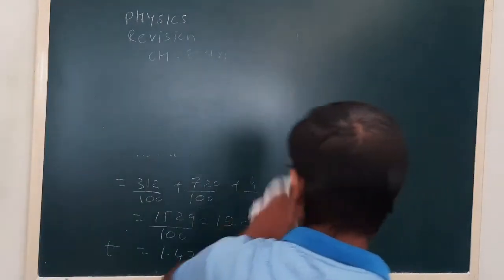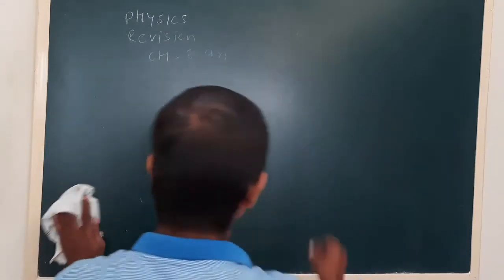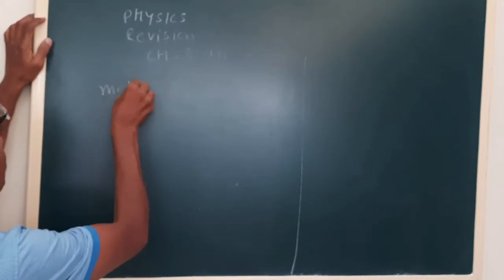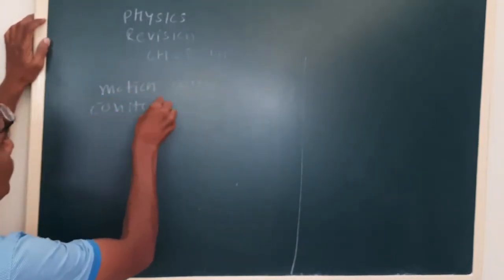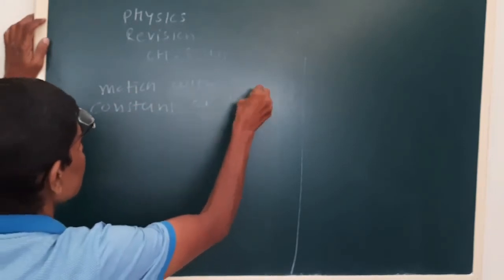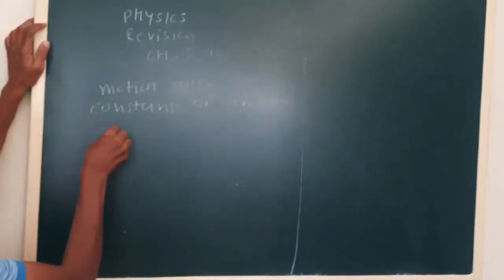Now we talked about motion with the constant or uniform acceleration.